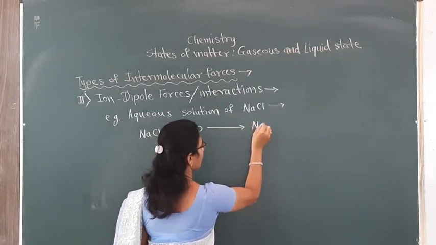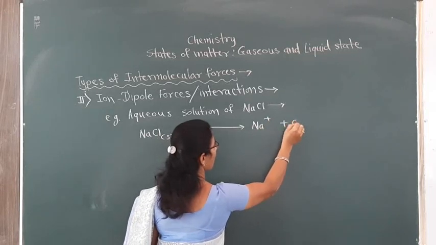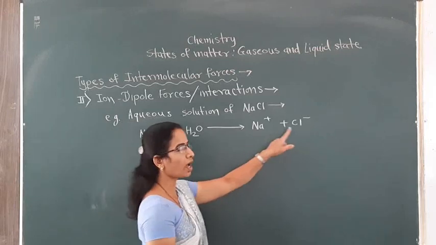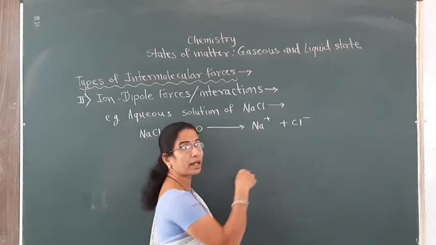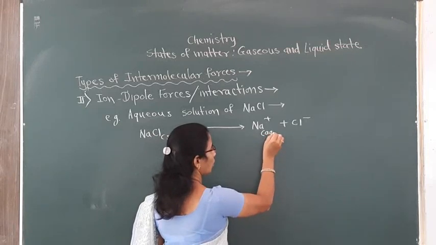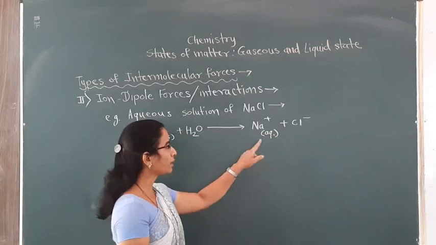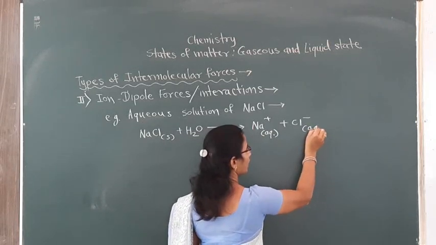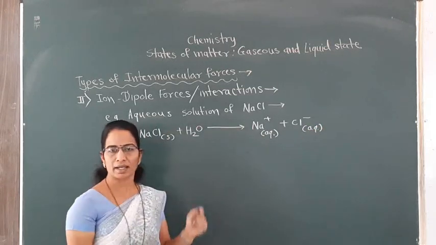There is a separation of Na+ and Cl- ions, and these Na+ and Cl- ions get hydrated. Means in the solution we get aqueous or hydrated Na+ ions and hydrated Cl- ions.